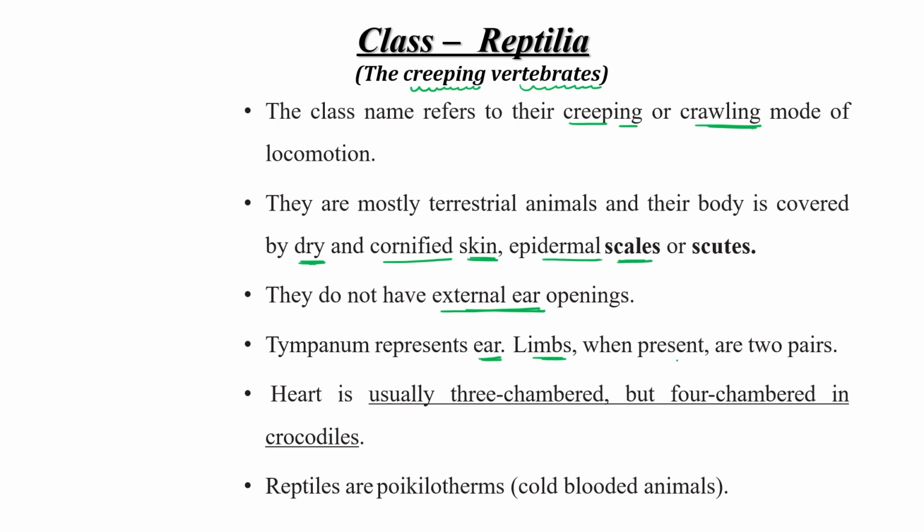Limbs, when present, are two pairs. In some animals, limbs are absent. Heart is usually three-chambered, but the crocodile is the exception. Its heart is four-chambered. Reptiles are again poikilotherms, meaning cold-blooded animals. They cannot regulate their body temperature.